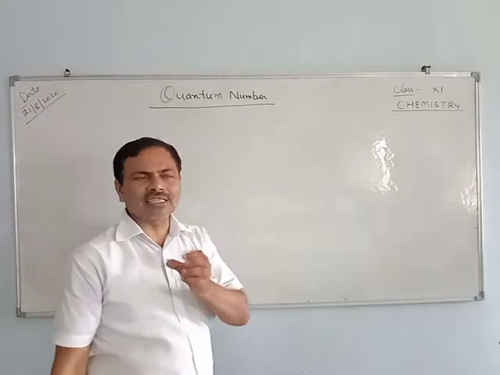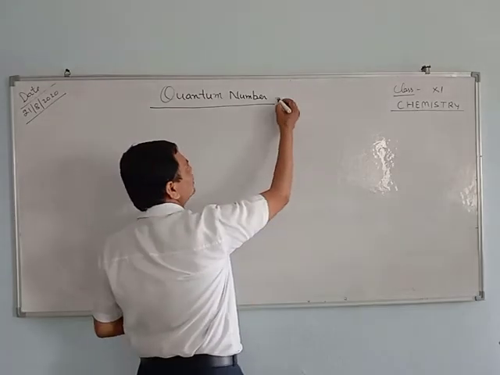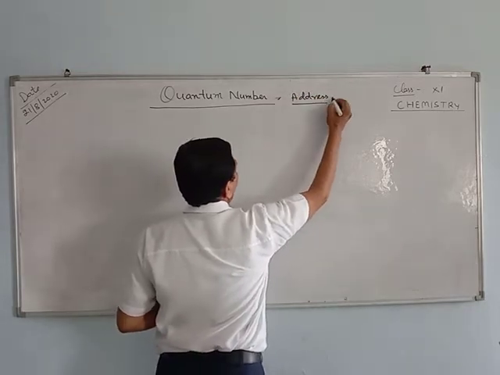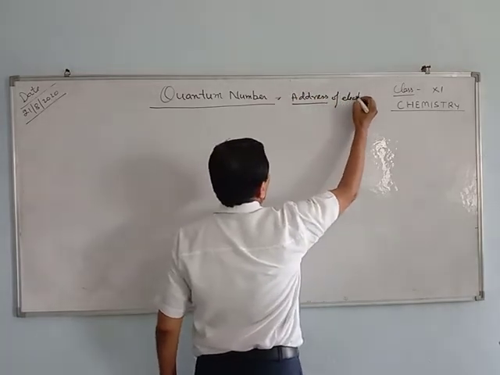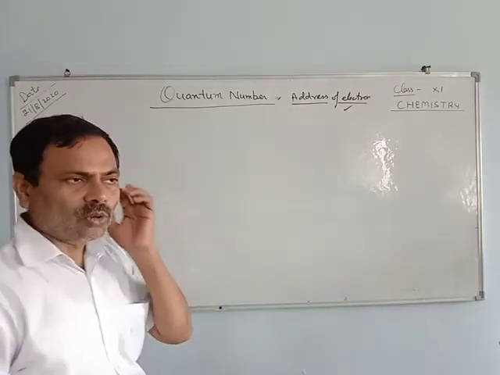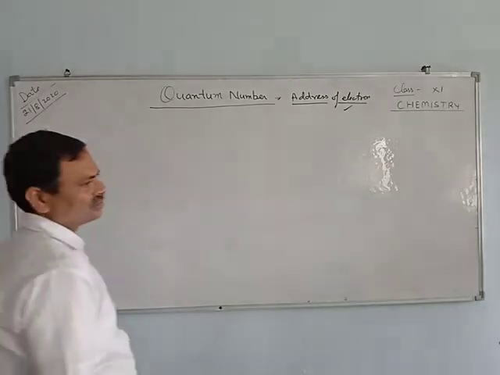That is why you can say quantum numbers are like the address of the electron. Quantum numbers are the address of the electron.